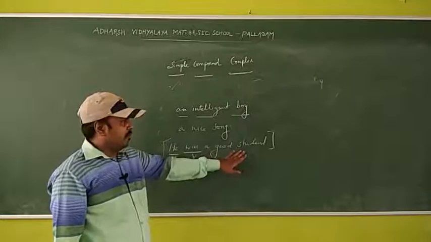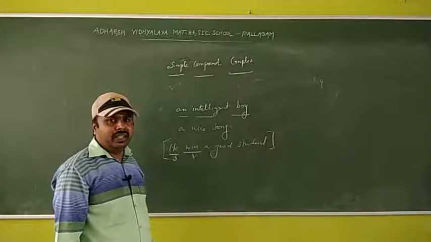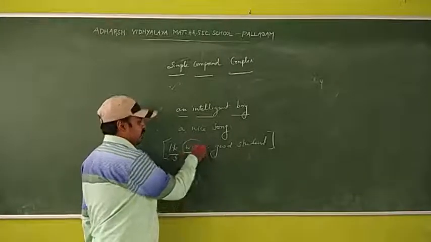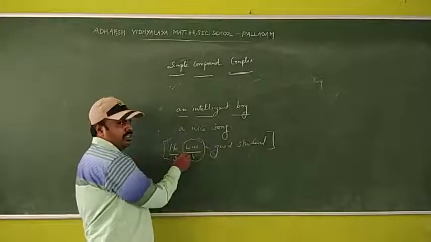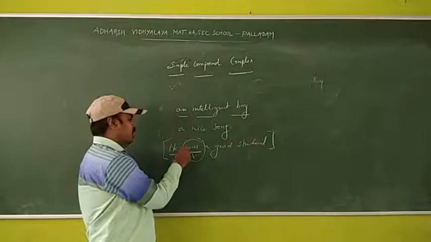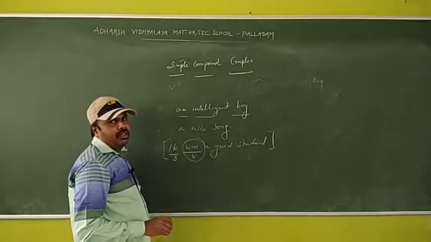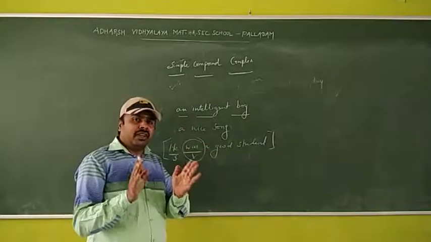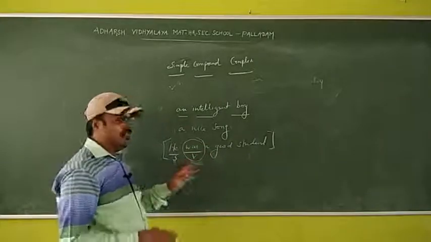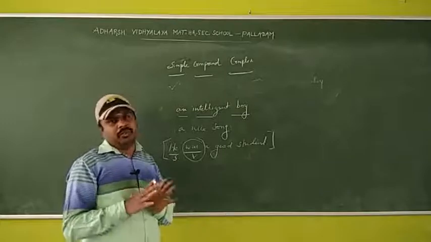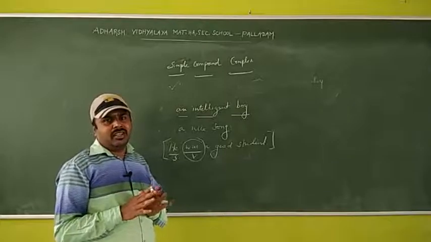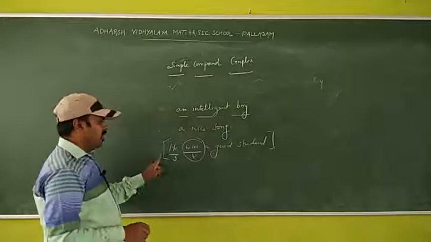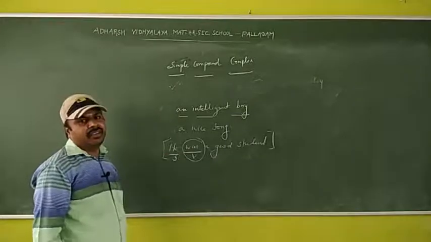So it is a complete sentence. It has a finite verb. The was is there, it is simple past tense, so it is a finite verb. So usually phrase takes non-finite verb and the clause takes finite verb. Can you understand? Phrase takes non-finite verb and the clause takes finite verb.